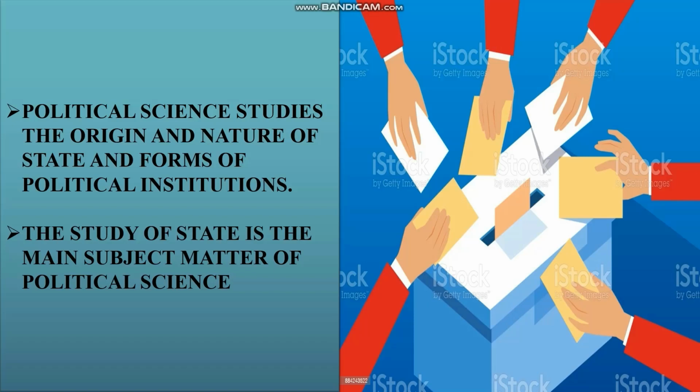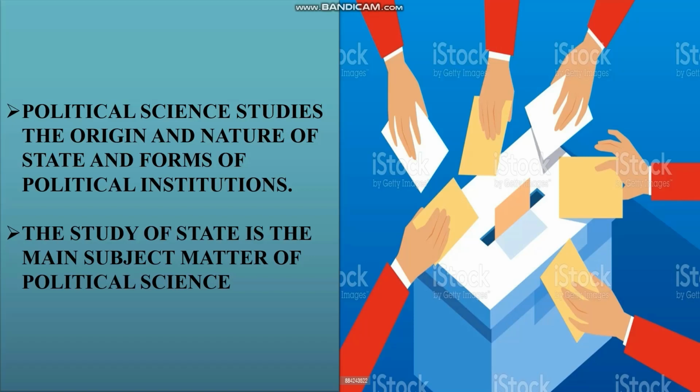Next, the nature of the state means the relationship between people and the state, and between the states. Understood? Next, it studies the forms of political institutions.